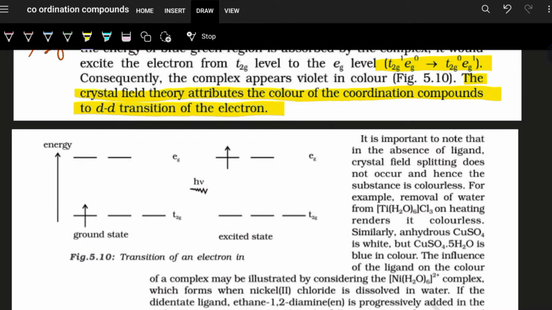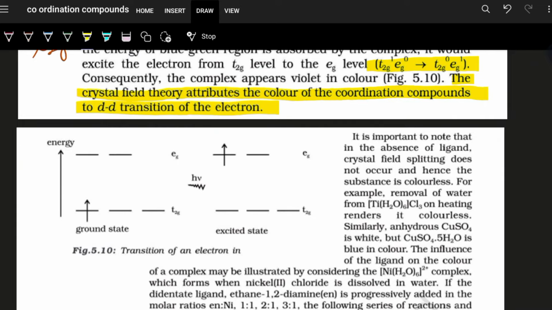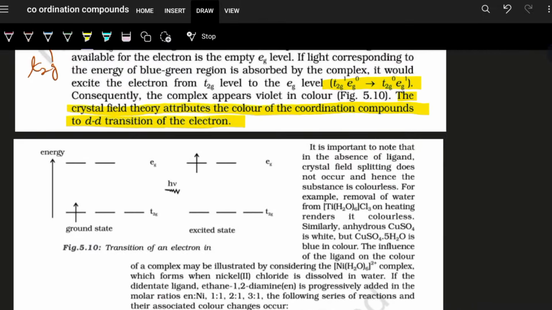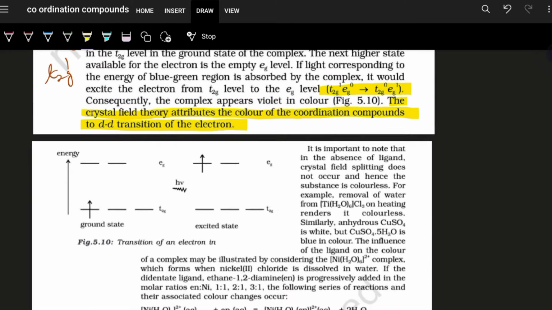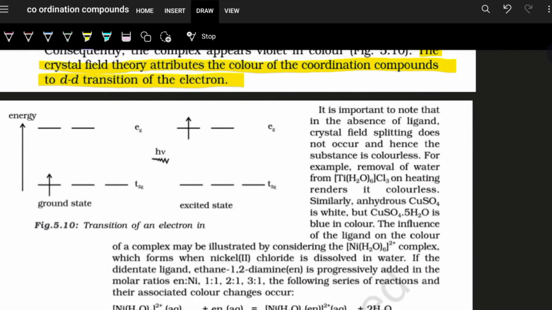And once you write the electronic configuration, you need to see whether there is any unpaired electron in it. If there is any unpaired electron, it obviously undergoes transition, which is d-d transition. And why the name d-d transition? Because the transition is between the d orbitals that have already split up due to the ligand approach.